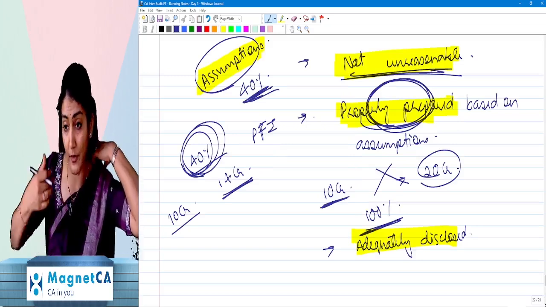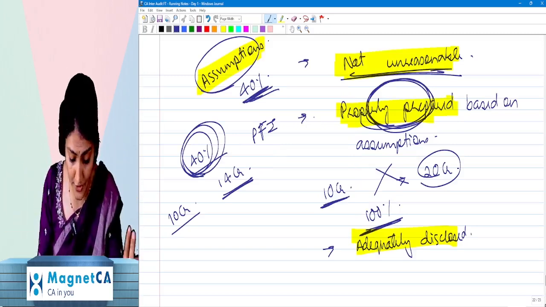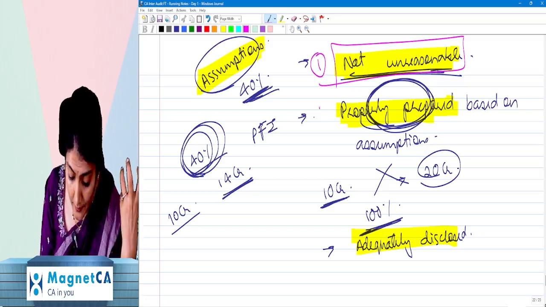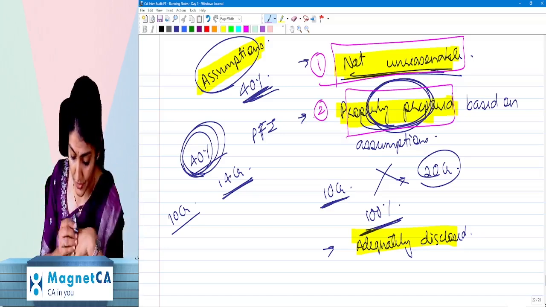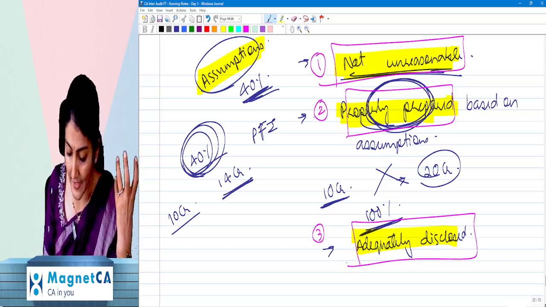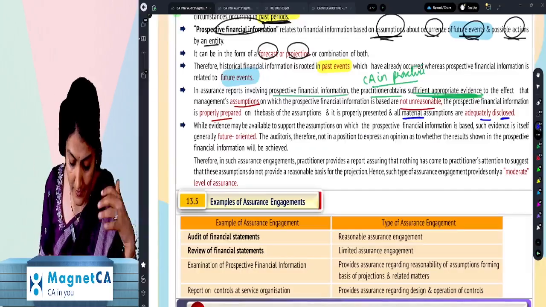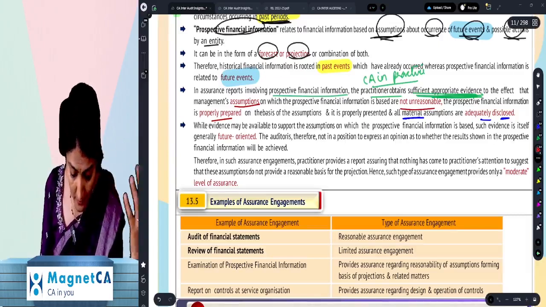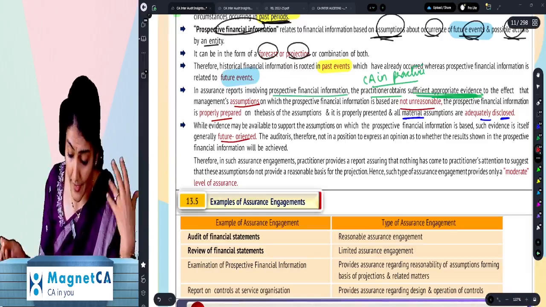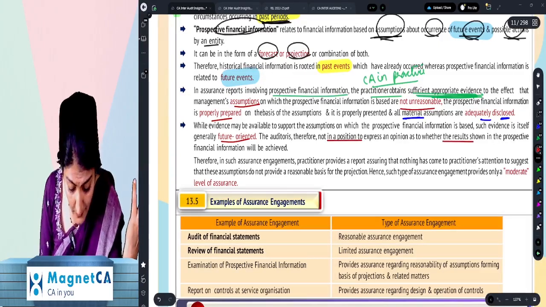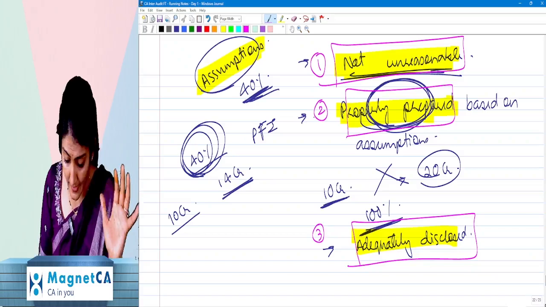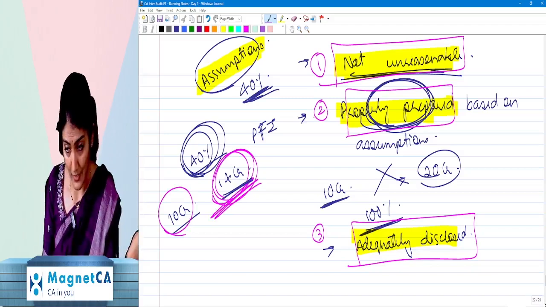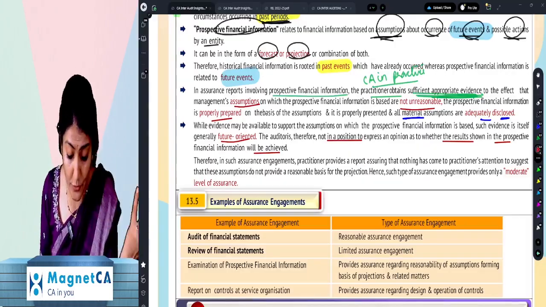CA, when you're appointed to give a report on the prospective financial information, what 3 points will you check? One, that the assumptions are not unreasonable. Second, that the prospective is properly prepared based on the assumption. And third, have all the assumptions been adequately disclosed? And evidence to support the assumptions is available. Such evidence is future oriented. So can you express an opinion as to whether the results will be achieved? No. Can you give a 100% guarantee? Don't worry, next year the sales will increase to 14 crore? No. You cannot give an assurance. Why? Because it is future oriented.